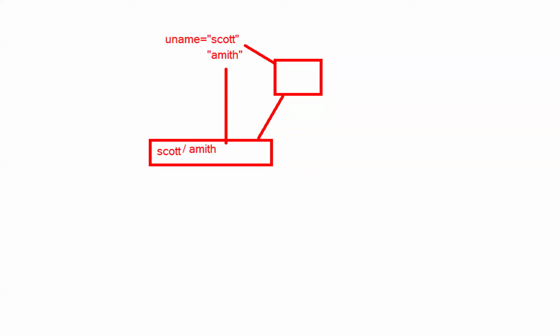That is the concept of data binding. Is it clear? Now the thing is here.